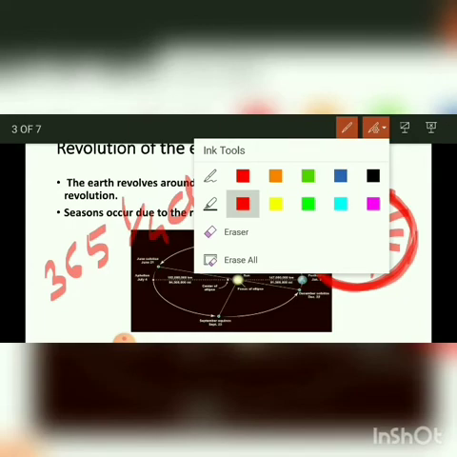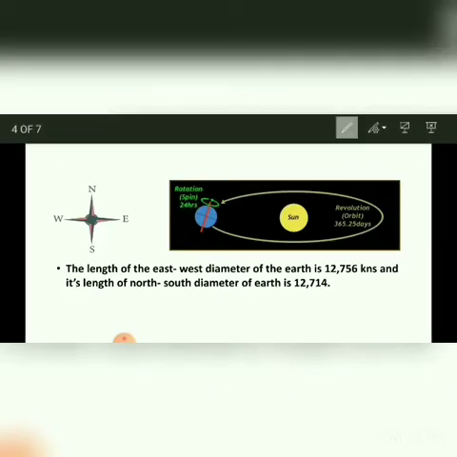Next, we have to see the directions on the earth. There are four directions: north, east, south, west. The directions and subdirections alone do not help us to accurately describe the location of a particular place on the earth. So latitude and longitude help us to describe a particular place on the earth. The length of the east-west diameter of the earth is 12,756 kilometers.